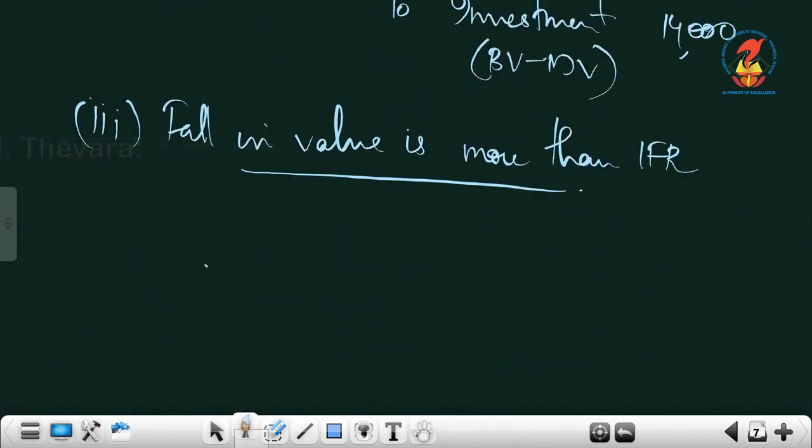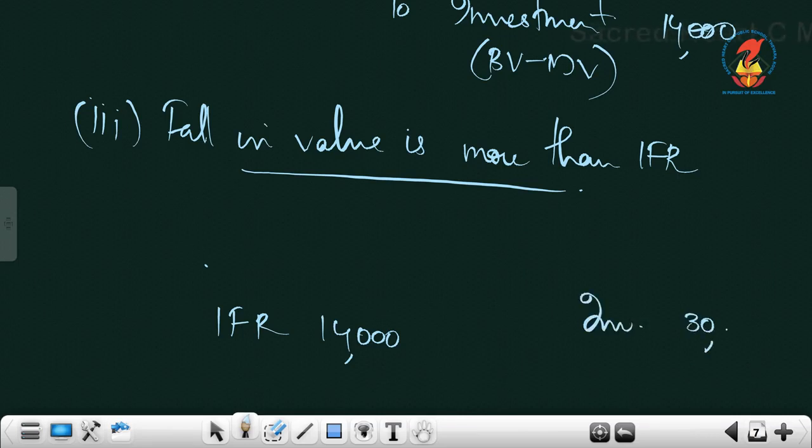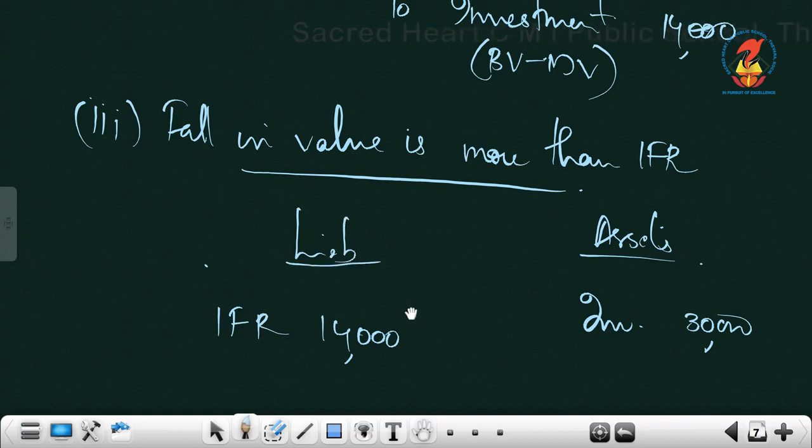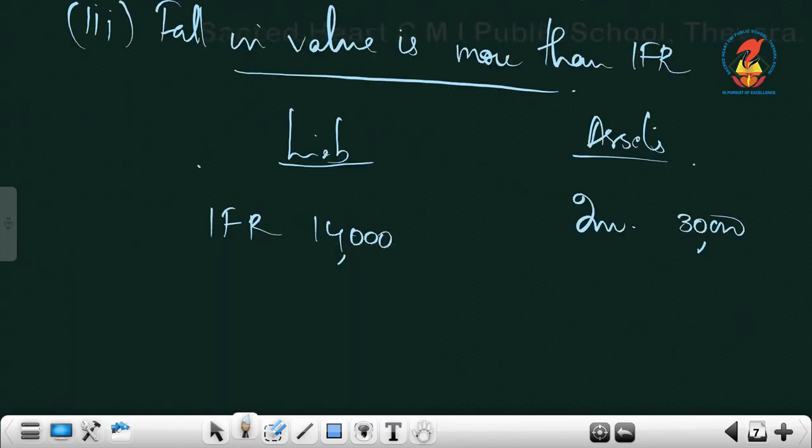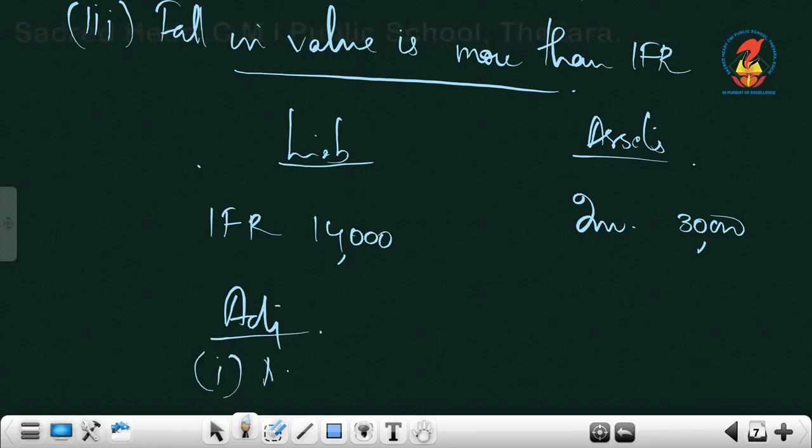We can take the figures as IFR 14,000, then investments 30,000, and adjustments, market value, that can be 10,000.